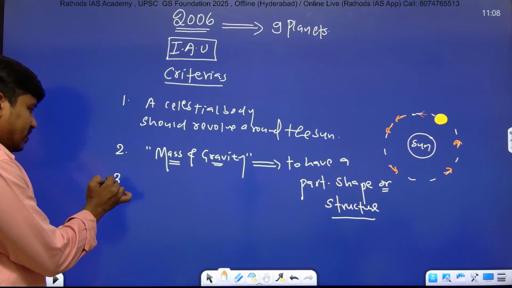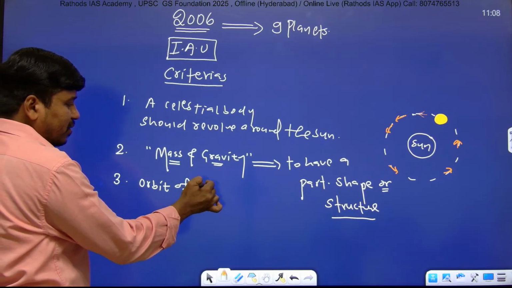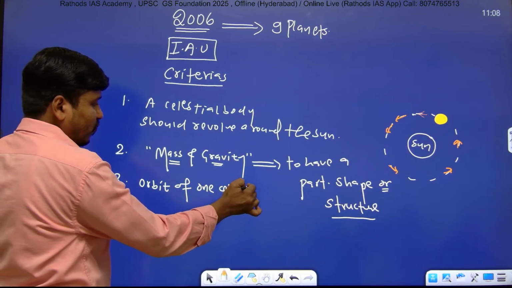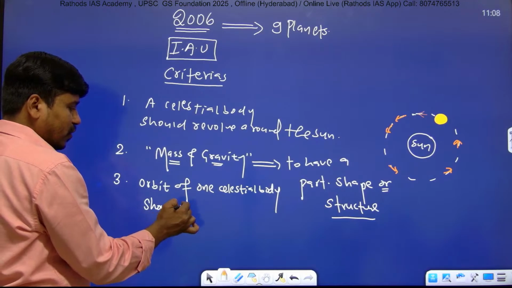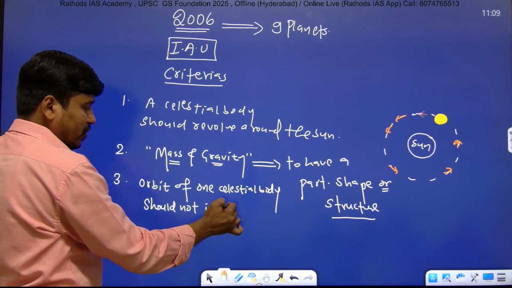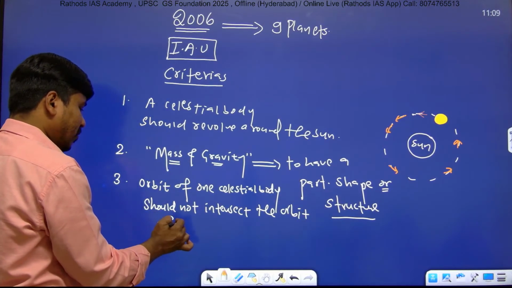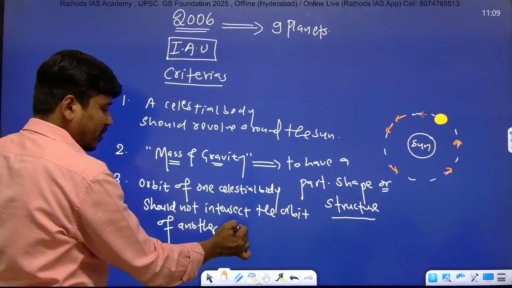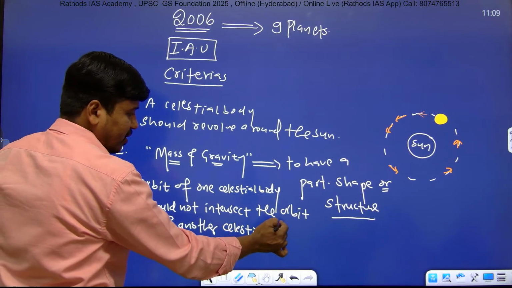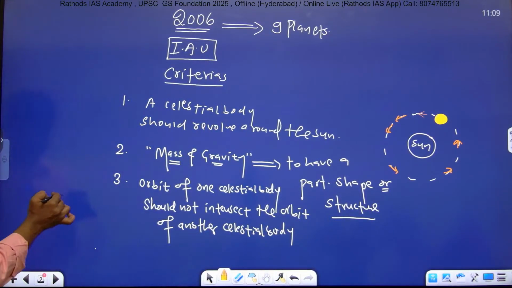And the third condition: the orbit of one celestial body should not intersect the orbit of another celestial body, right? Just listen, suppose it is one orbit. I'll draw here. It is one orbit, right?